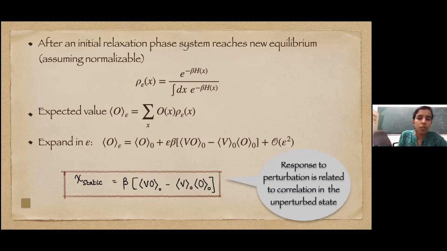So this correlation is a correlation between the perturbing potential and the observable that we are measuring. So V O in equilibrium minus V average and O average. The remarkable thing is that the response is actually given by a correlation in the unperturbed equilibrium state. So this is our static perturbation. I'll just take a pause, and if you have any questions so far.